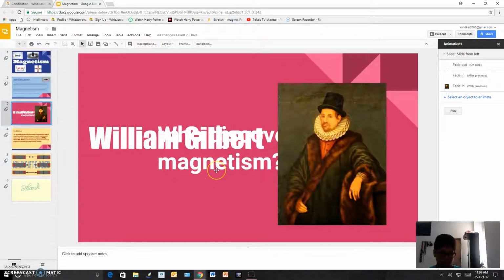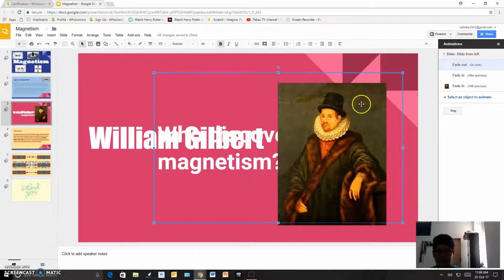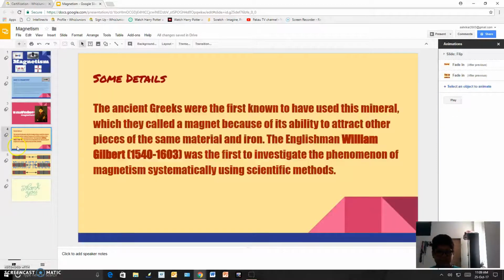Over here, first this background, who discovered magnetism, will be shown first. This from behind. Then it will fade out on my click, and this William Gilbert and his picture will emerge. So this I have done after previous and with previous.